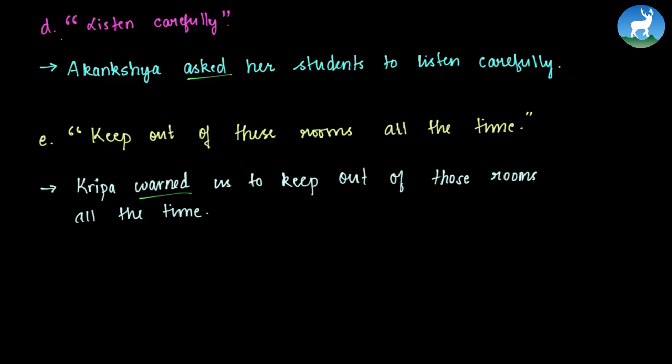Now here in the fourth question, there is listen carefully. This could be an order. So we could have written Akansha ordered her students to listen carefully. Or if there was please listen carefully, we could have said Akansha requested. So in case of please, we could have written Akansha requested her students to listen carefully. In this way, we can change the words. It's always monotonous while we write said or asked each time. So according to the direct speech, you can change it accordingly.